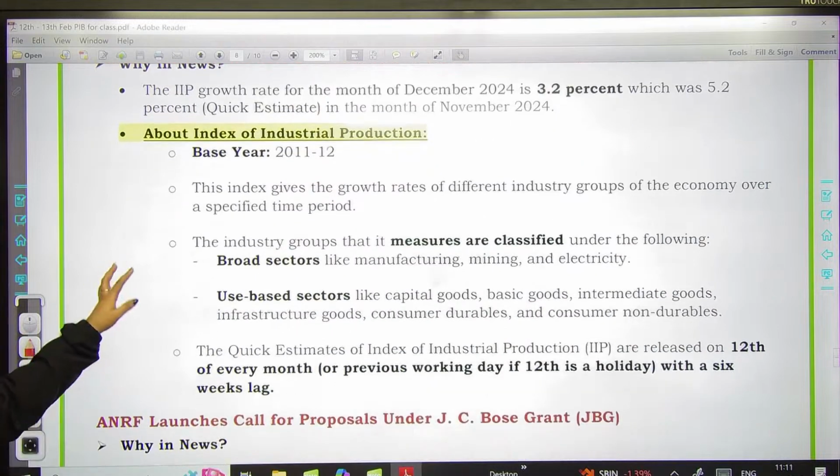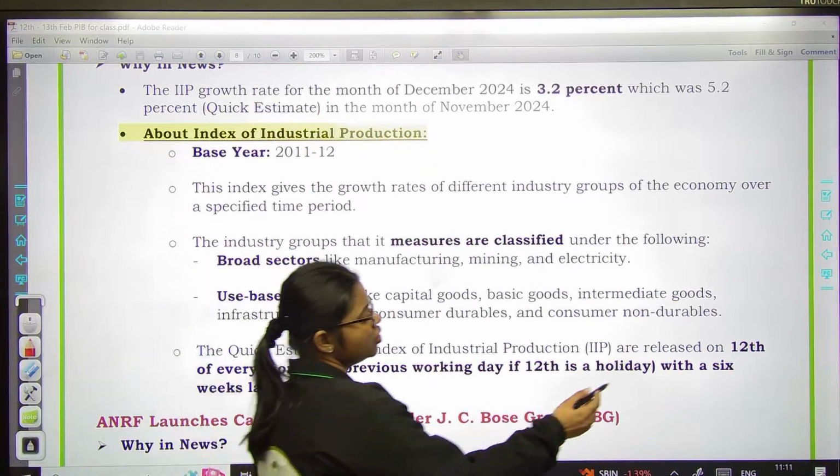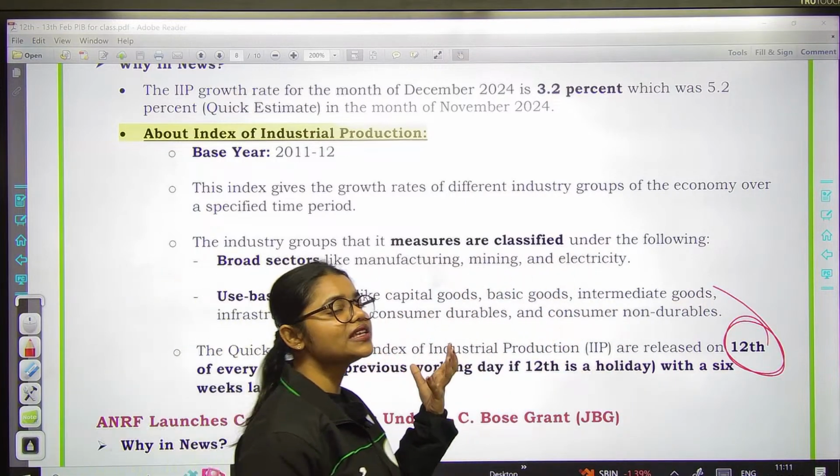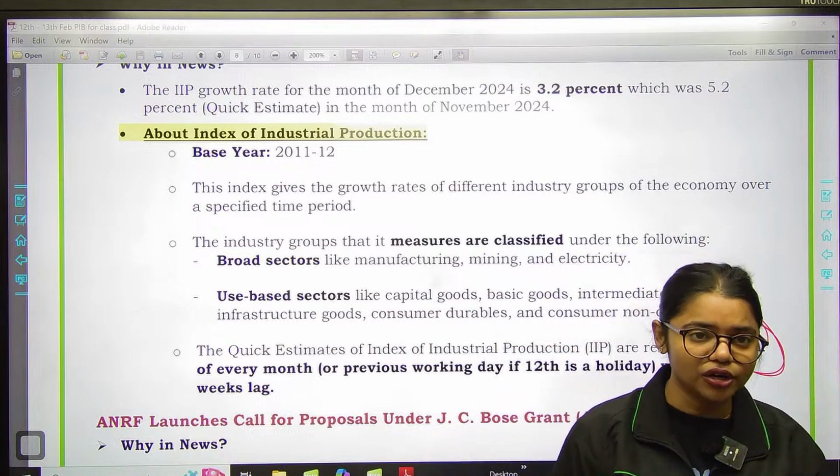And the quick index of this particular index is released on 12th of every month. So on 12th of every month, the quick estimates of this index are released by the government of India. Okay.